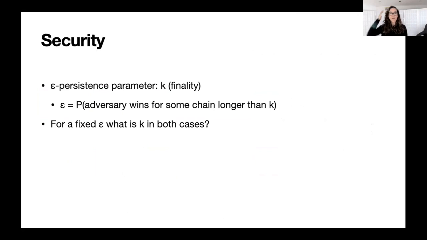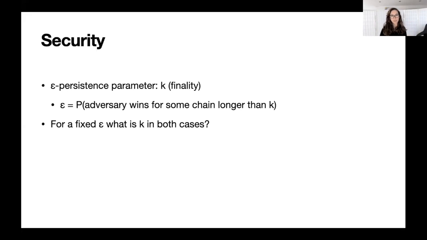Okay, so now let me present the security model. We're going to consider the persistence parameter, which is also sometimes called the finality parameter or the confirmation time, which captures how long one needs to wait in order to have a transaction that is confirmed. It is parameterized by epsilon, where epsilon is the probability that an adversary will win the private attack for some chain longer than k. So basically what this says is, if we wait for k blocks, then the probability that the adversary succeeds in doing the private attack is less than epsilon.